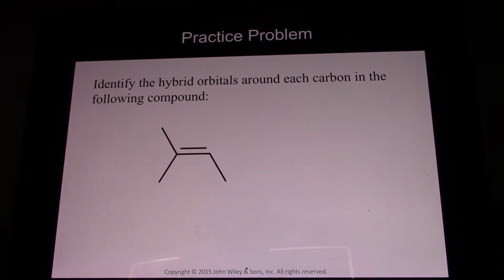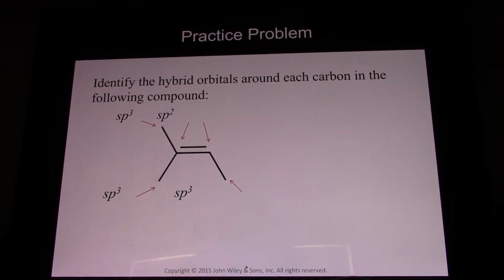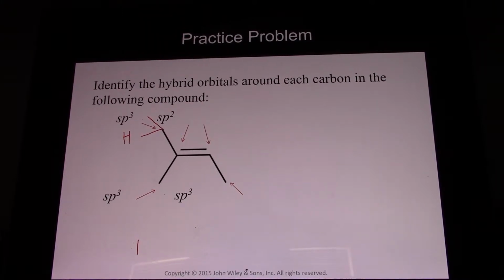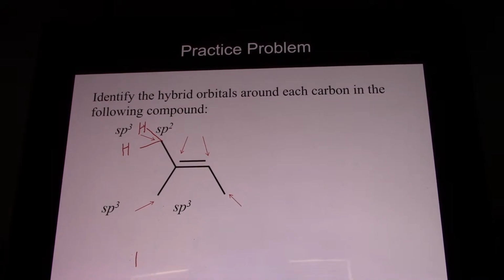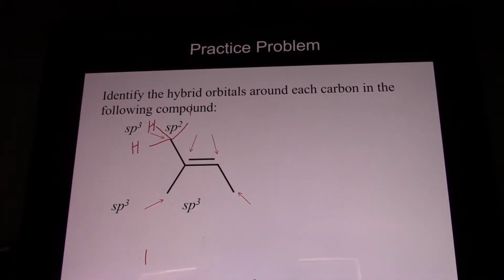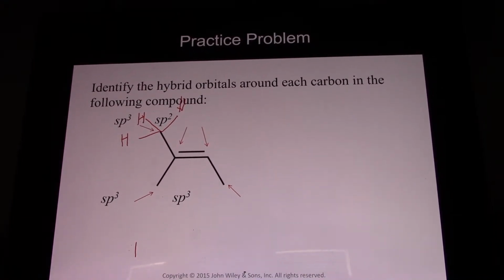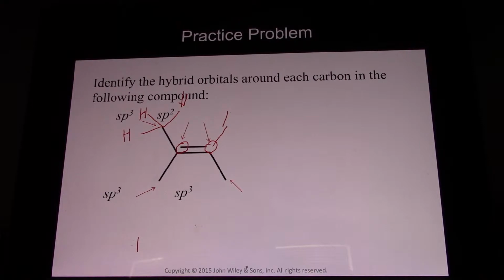So identify the hybrid orbitals around each carbon. This carbon, from the line drawing, we can see we just have 3 bonds to hydrogen. It's an sp3 hybridized carbon. It just has 4 single bonds. So if we actually draw out the understood hydrogens, you see that. 4 single bonds, sp3 hybridized carbon. This one is sp2. And this carbon is sp2. And again, there's an understood bond to hydrogen there.